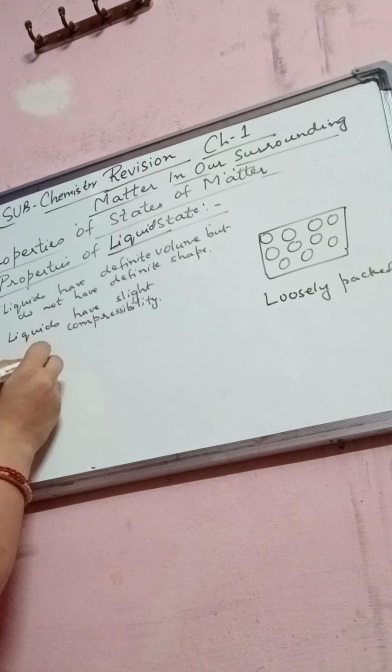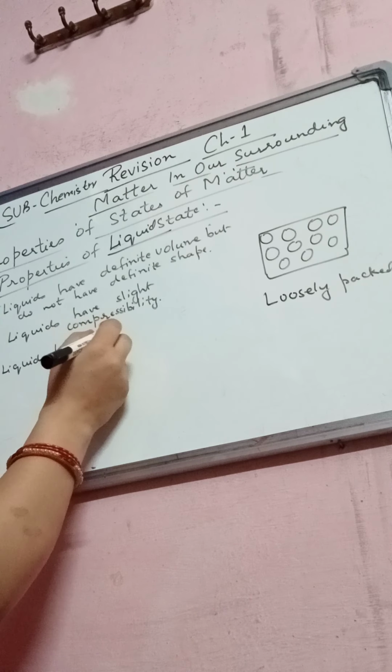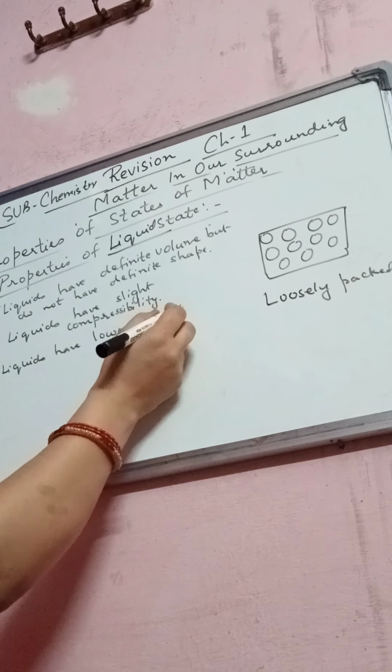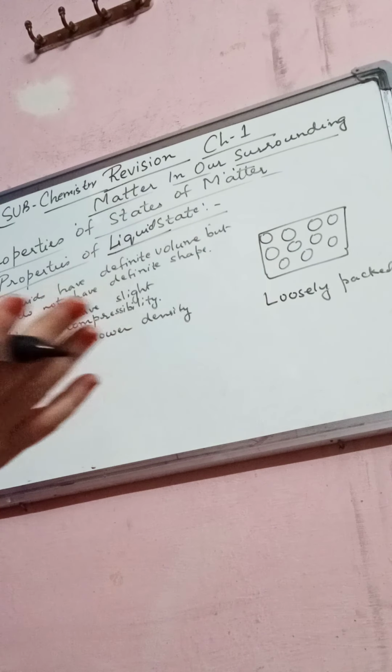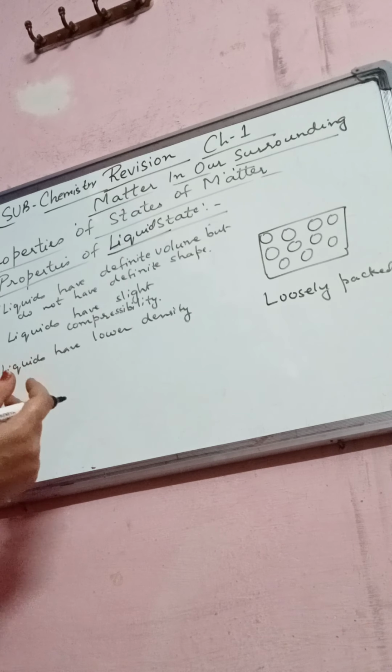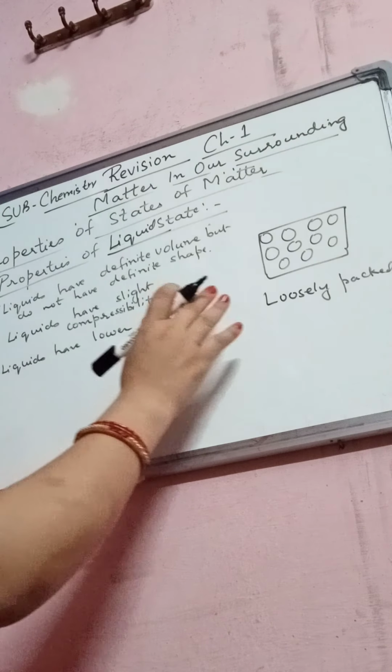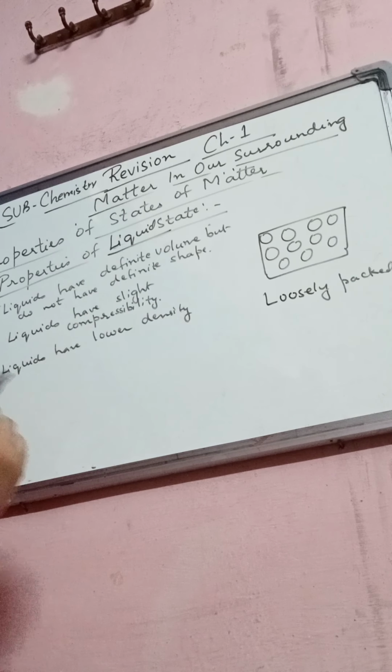Now number third, they have lower density as compared to the solids, right? In corresponding to the solids, liquids have lower density. Why lower density? These are the exceptional, students. Liquids are less dense. For example, an exception is that ice is also a solid, right? Ice is solid but it floats on water because ice is lighter than water. Less dense. So the particles of matter are loosely packed, so they have a lower density.